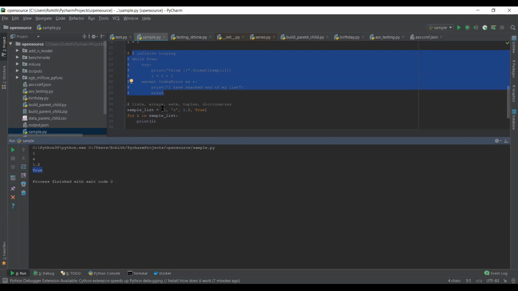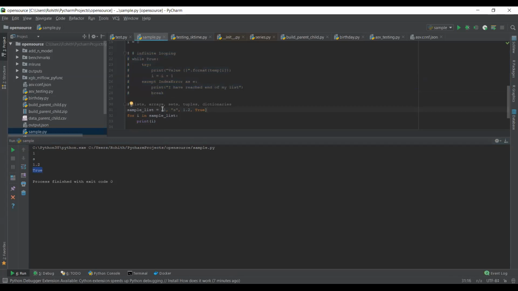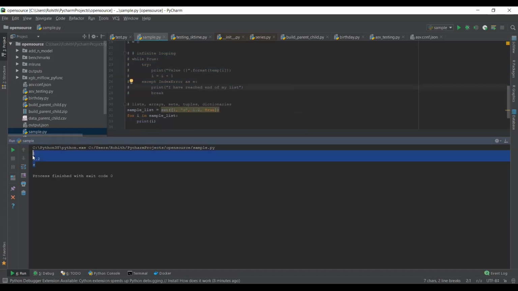So what are sets? A set is nothing but, you basically create a set in this format. If you see here, this is how it's happening internally.